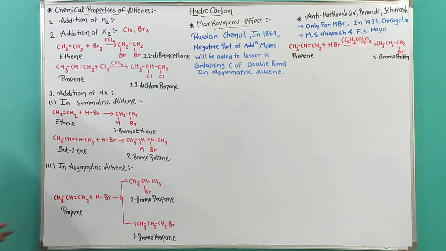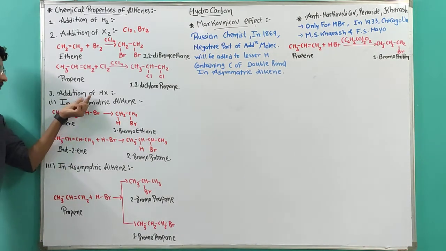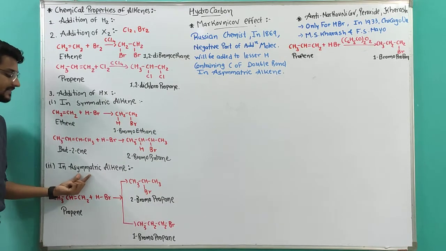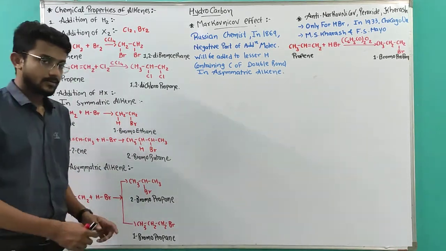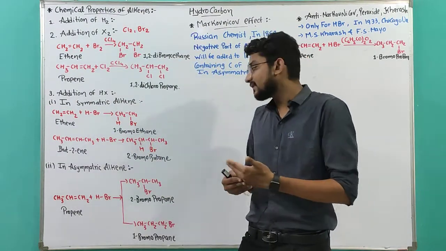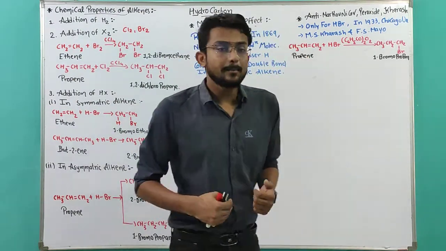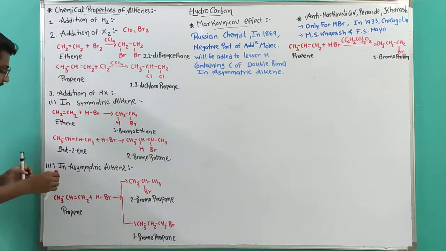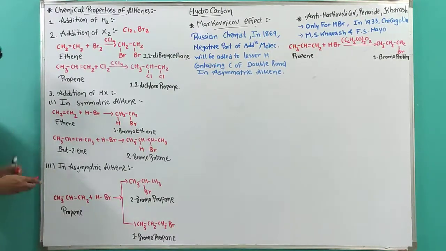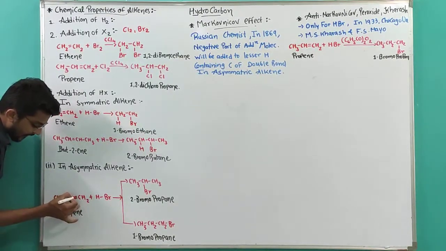Now let's talk about the addition of hydrogen halide into asymmetrical alkenes. It means if we cut down the compound at the double bond, both sides contain different numbers of hydrogens. Over here we have propene.